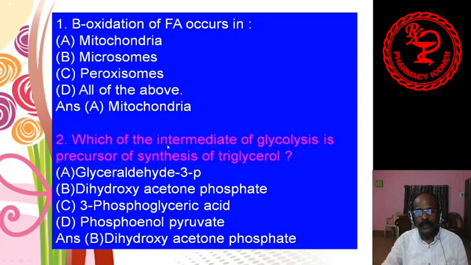Number 2, which of the following intermediates of glycolysis is the precursor for synthesis of triglycerol? Glyceraldehyde 3-phosphate, dihydroxyacetone phosphate, 3-phosphoglyceric acid, phosphoenolpyruvate or pyruvic acid. Answer is B, dihydroxyacetone phosphate. This is the intermediate of glycolysis which is used as a precursor for synthesis of the triglycerol.